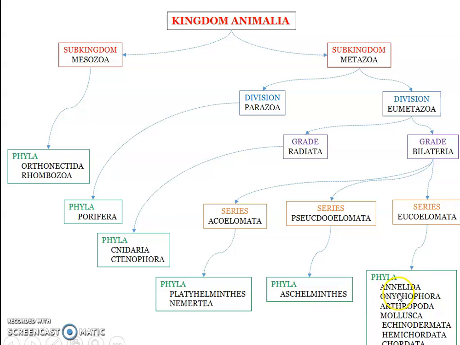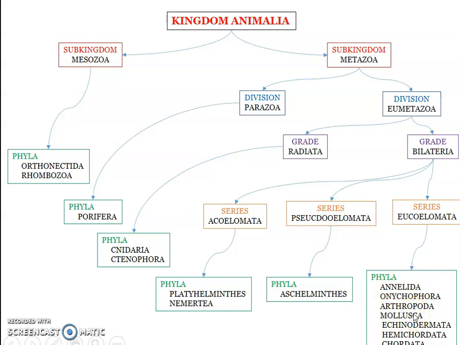Those are Annelida, Onychophora, Arthropoda, Mollusca, Echinodermata, Hemichordata, and Chordata. There are plenty more phyla under series Eucoelomata, but most of them you need not study, so I haven't included them here.